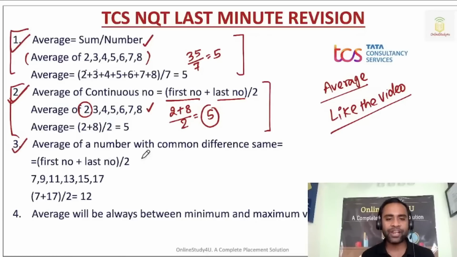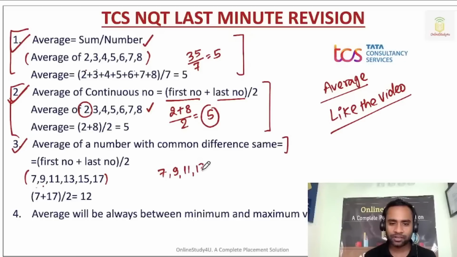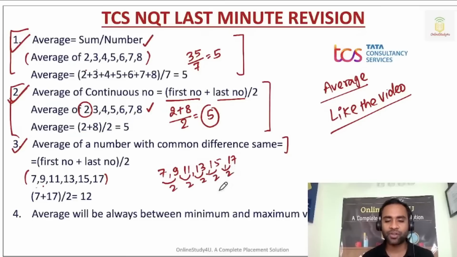Now, average of a number with common difference. If you have to calculate the average of numbers and the difference between them is the same, like 7, 9, 11, 13, 15, 17, there is a common difference between them, right? So there is a common difference.